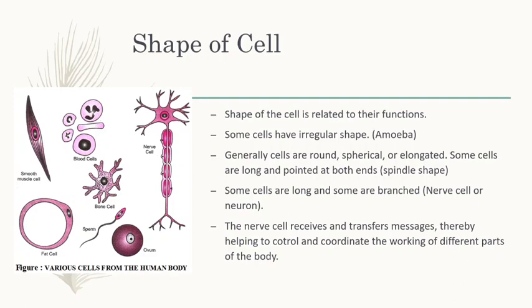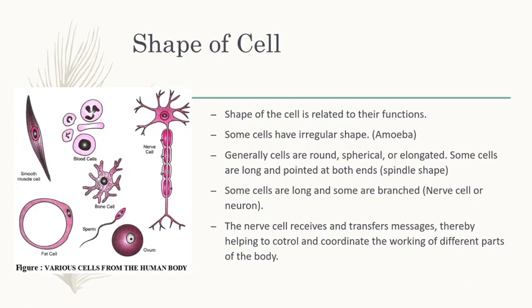And some are elongated and some cells are long and pointed at both ends. Here we can also see a smooth muscle cell. This shape, long and pointed at both ends, is called a spindle shape. This is a muscle cell. This spindle shaped cell is a muscle cell.